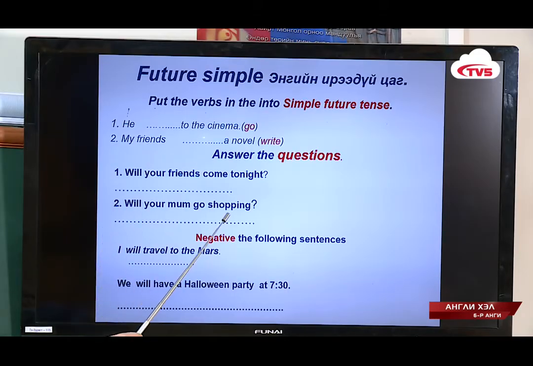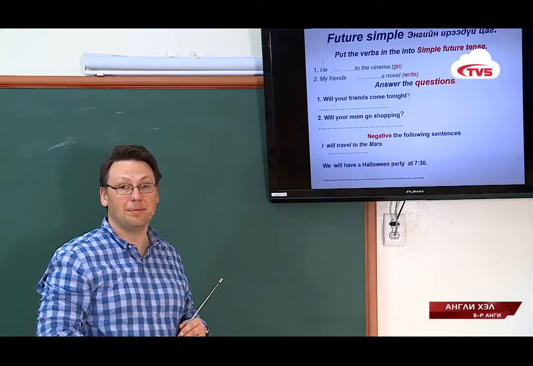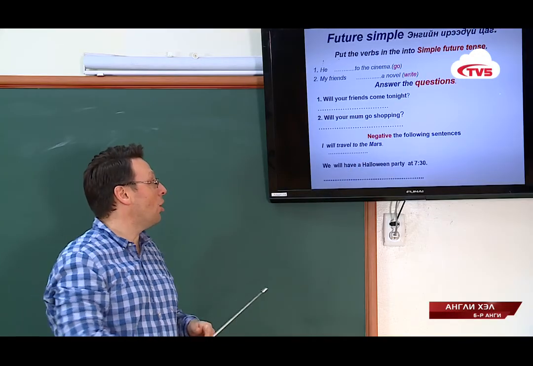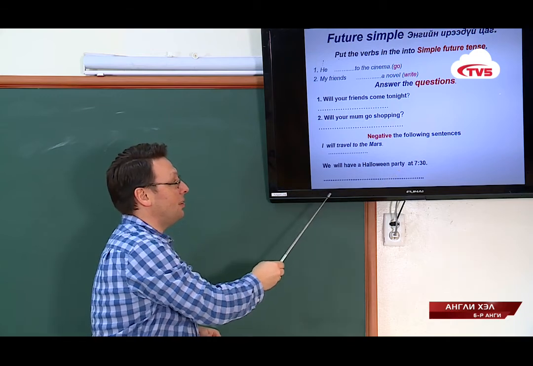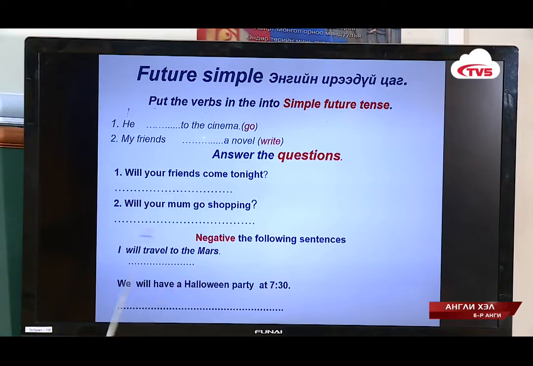Will your friends come tonight? Will your mom go shopping? Rephrase the following sentences in the negative future simple form. I will travel to Mars. We will have a Halloween party at 7:30.